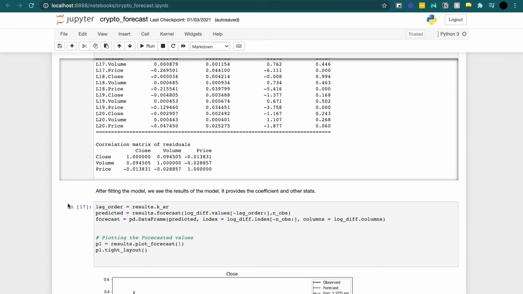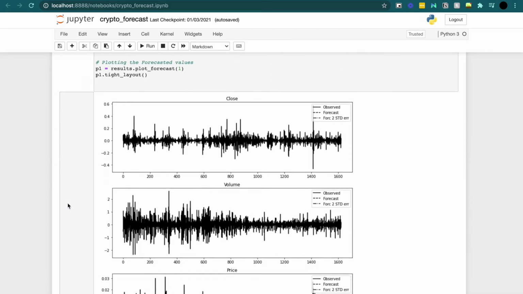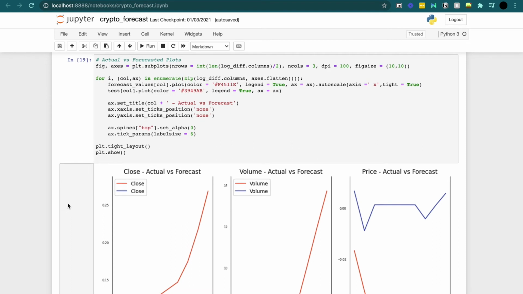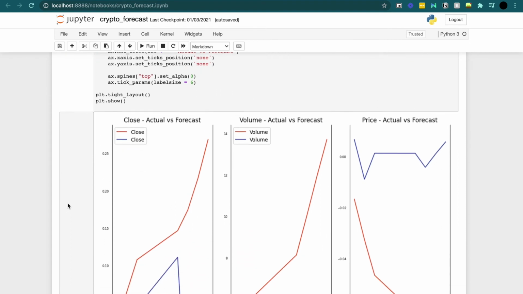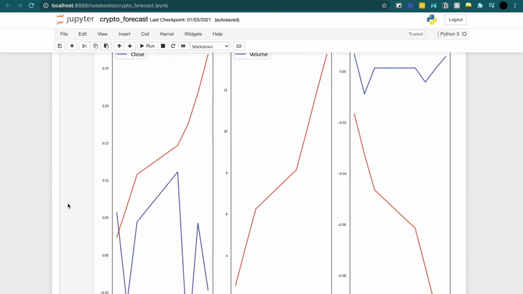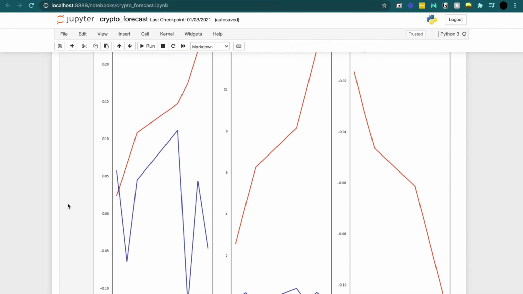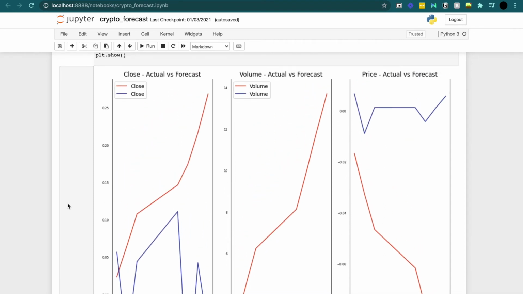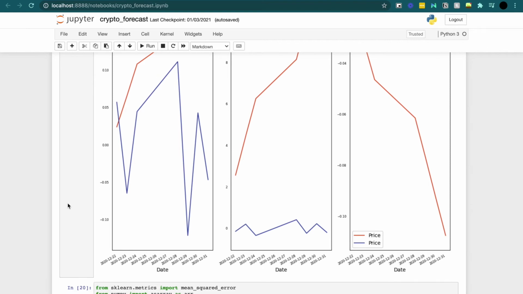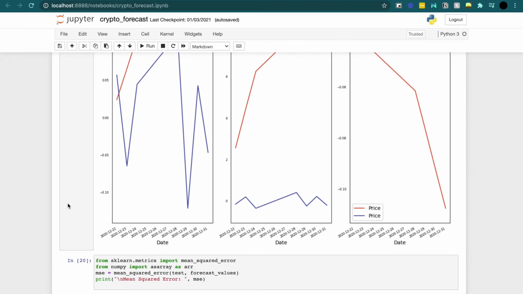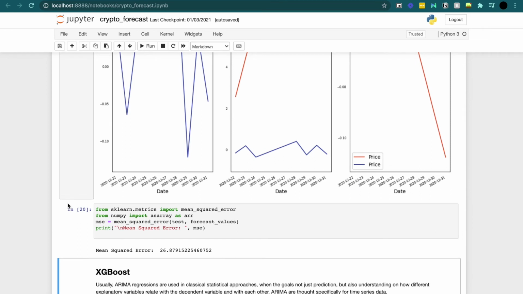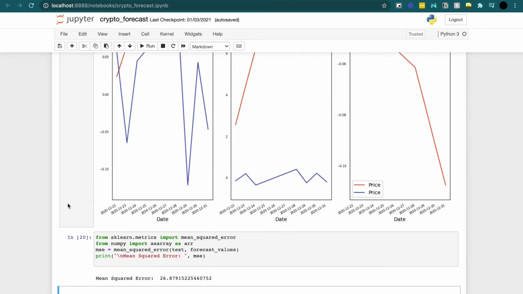What we want to do next is plot the forecasted values against the actual values. I'm going to skip some of these parts in explaining, but at the end what you'll see here is I plot each feature. You see that the closing price would fluctuate, but it's predicted to go up. It actually goes down. The volume would fluctuate, stays the same, it's predicted to go up, and the US dollar price fluctuates, stays the same, it's predicted to go down. Now these results aren't the best. When I calculate the mean squared error, I get about 26, which is fairly large.